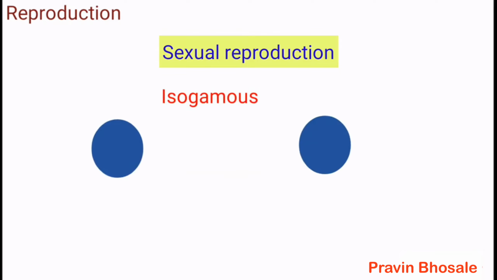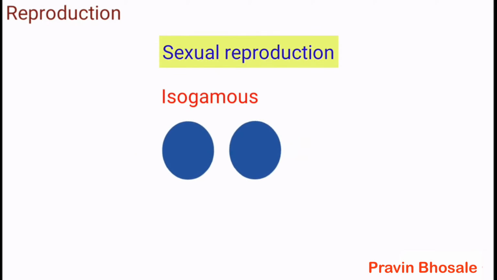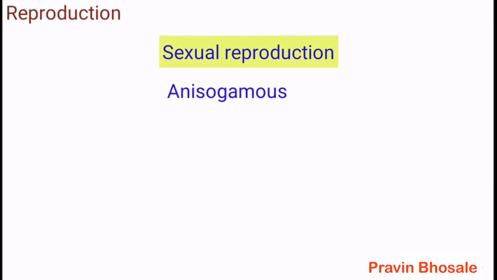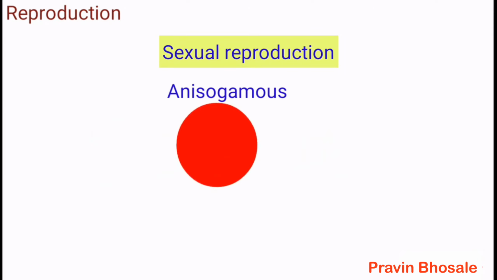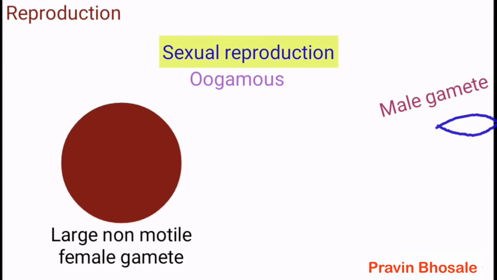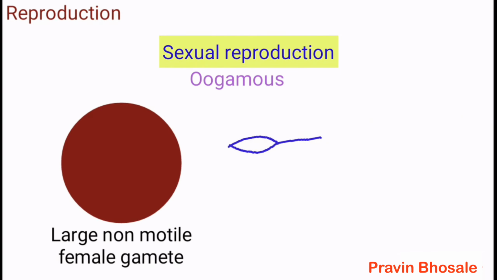Isogamous is fusion of two similar-sized gametes. The male and female gametes are of the same size. Anisogamous is fusion of two dissimilar-sized gametes. Oogamous is fusion between one large non-motile female gamete and a smaller motile gamete. So the male gamete is motile and it fuses with the large non-motile female gamete, that is oogamous.